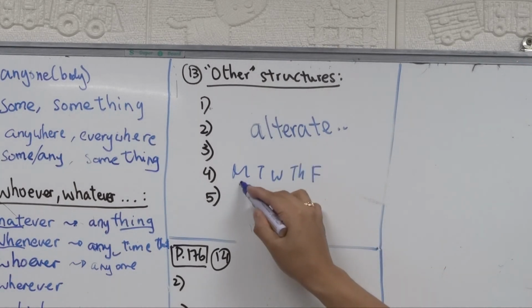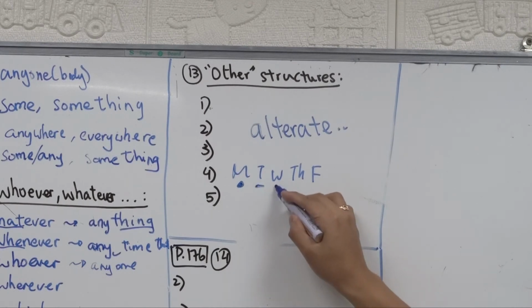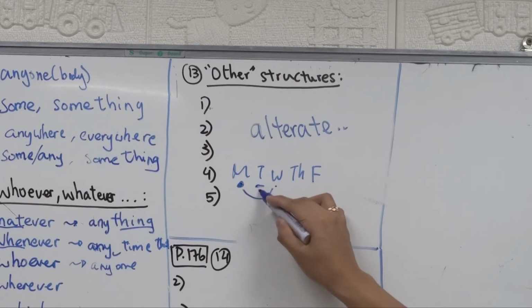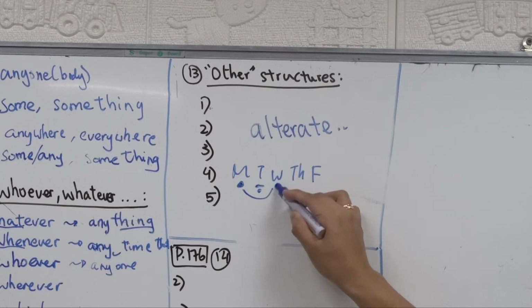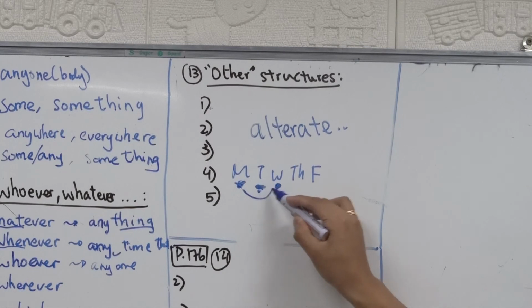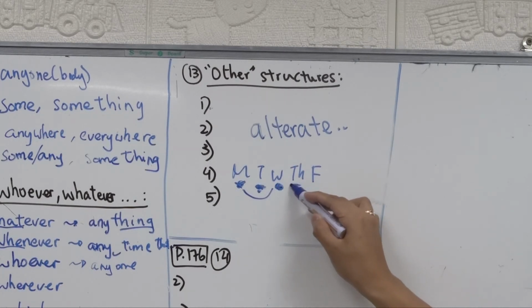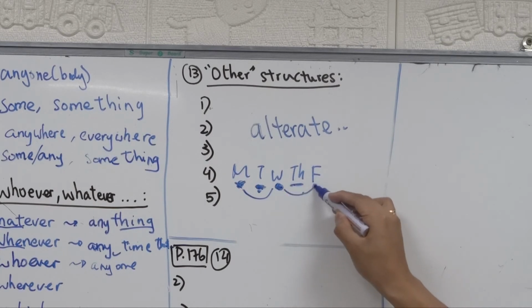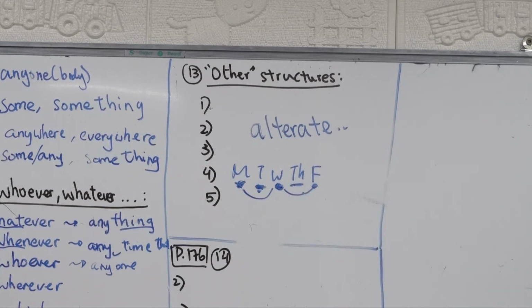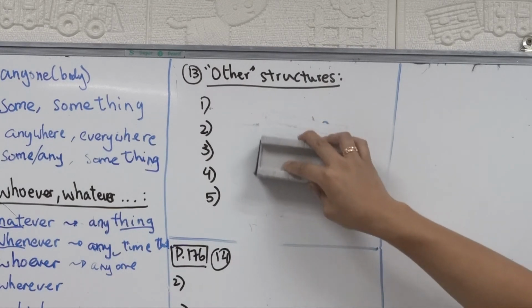So for example, Monday, I go to school. Tuesday, I don't. Wednesday is the alternate, so we have one in between, and this is when I go to school again. What about Thursday? Alternate, so Thursday, I don't go to school. And then on Friday, I do go to school. So every other day, you skip one. Okay, every other.